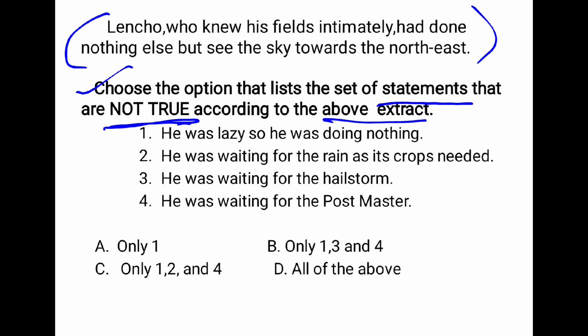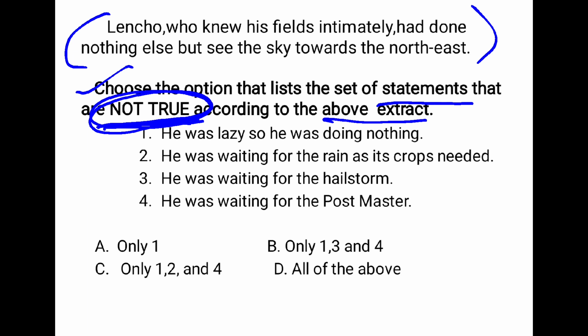Just keep in mind, there is an important word here in capital letters: not true. So in the examination, whenever you are attempting any question, you have to read the instruction carefully and attentively. Here we have to find the statements that are not true.